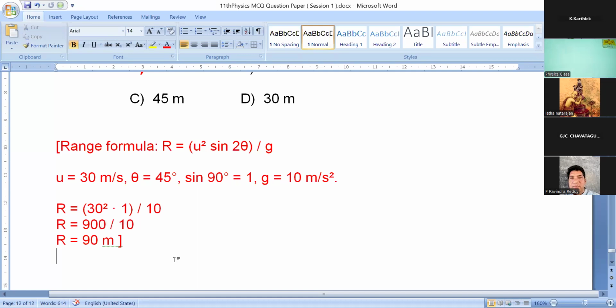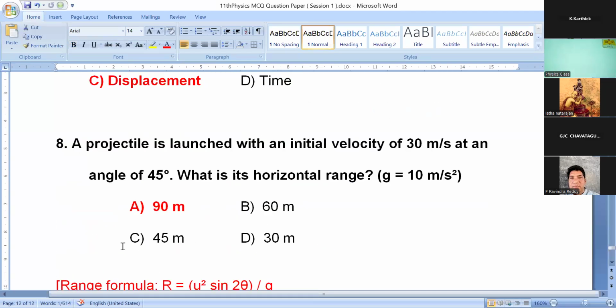Divided by 10. So 900 divided by 10 gives 90. So range means distance. The SI unit for distance is meter. So range is equal to 90 meter. Clear? So option A is correct for that question 8.